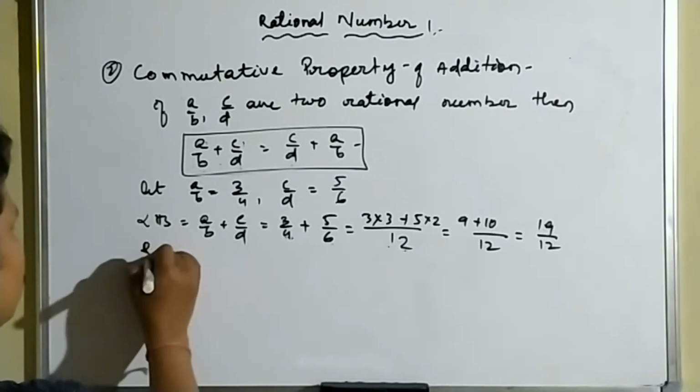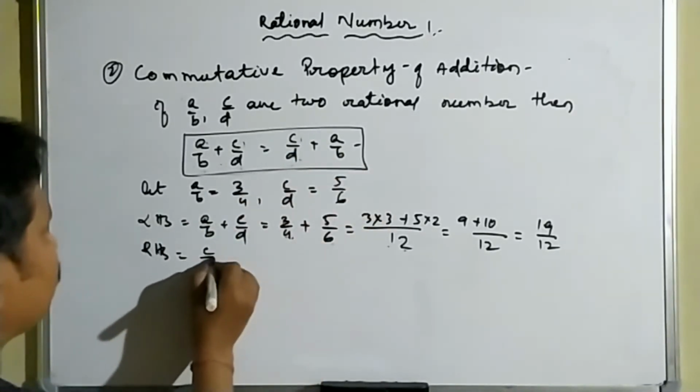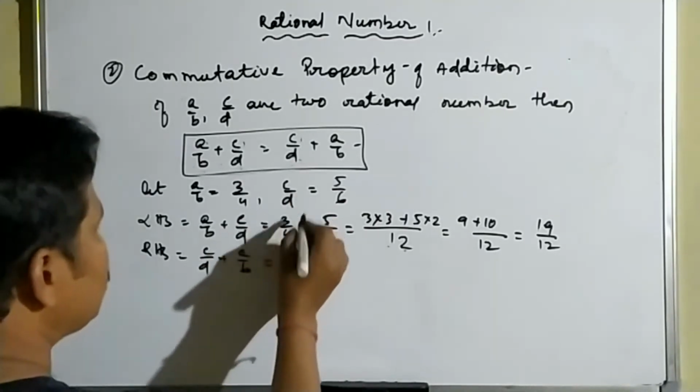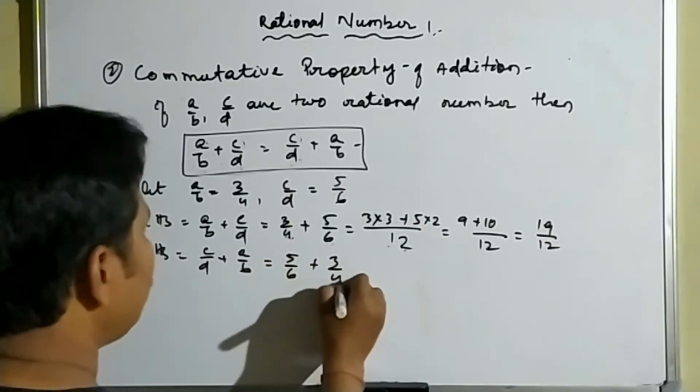Again, we have to find the value of RHS. RHS is c by d plus a by b. So c by d plus a by b, which is equal to, what is the value of c by d? 5 by 6 plus a by b is equal to 3 by 4.